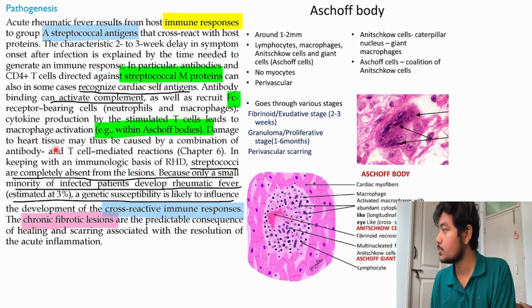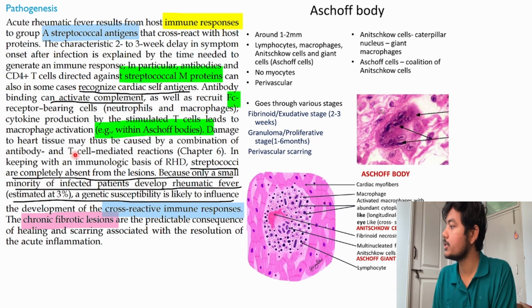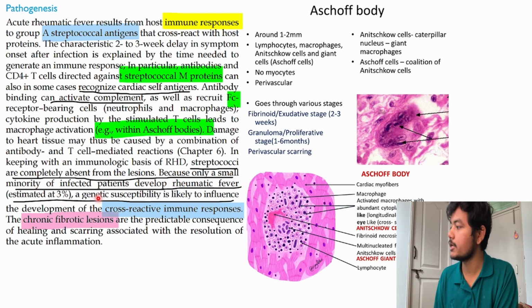So damage to heart tissue may thus be caused by a combination of antibody and T cell mediated reactions. In keeping with an immunologic basis of rheumatic heart disease, streptococci are completely absent from the lesion. Only a small minority of infected patients develop rheumatic fever, estimated at 3%.